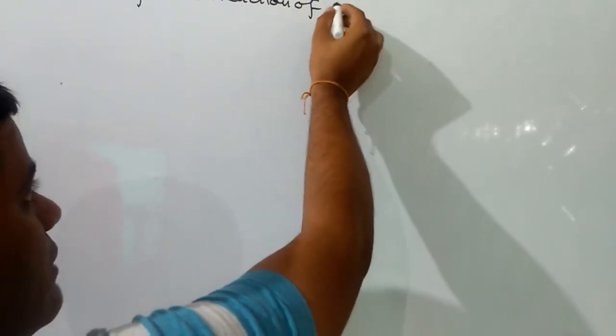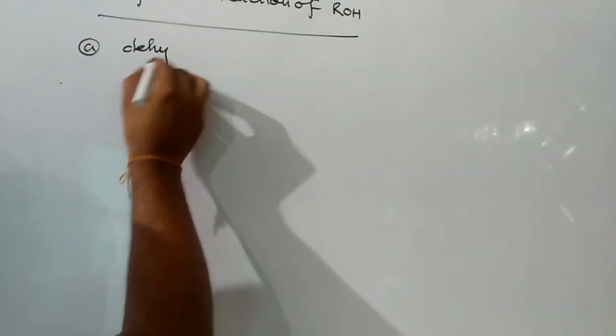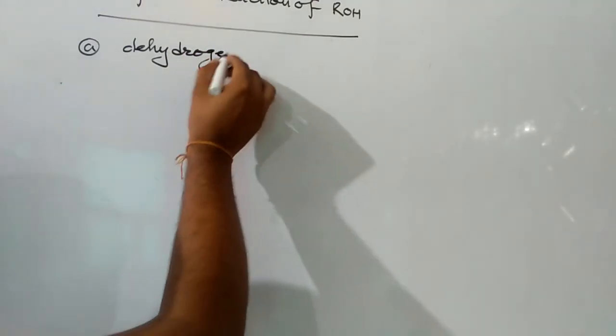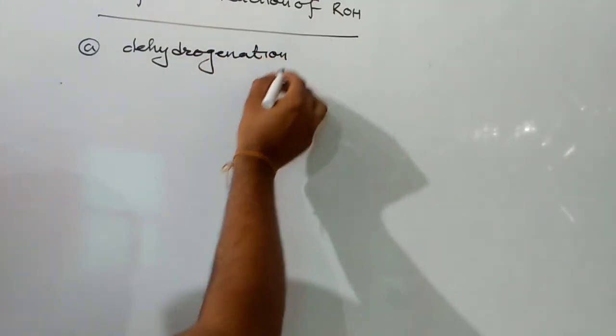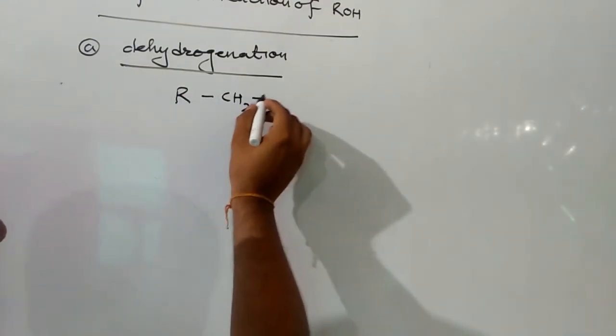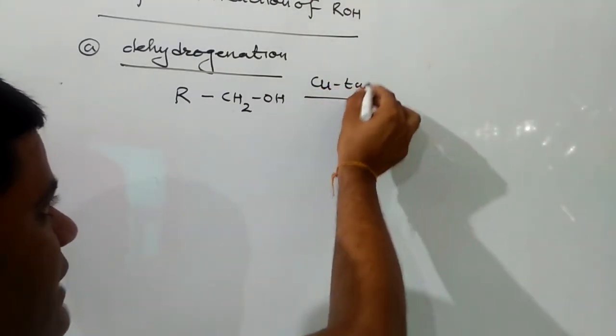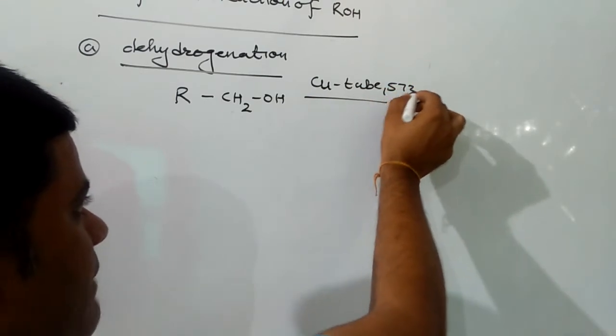Special reactions of alcohol. Among them, the first one is the dehydrogenation reaction. As the name suggests, de means removal, hydrogen, removal of hydrogen. In these reactions, removal of hydrogen takes place, and for that we have to pass alcohol through copper tube at 573 Kelvin.